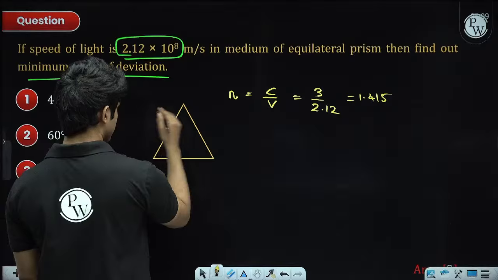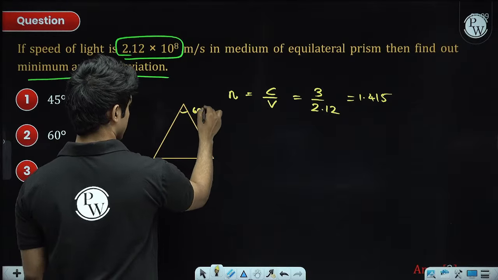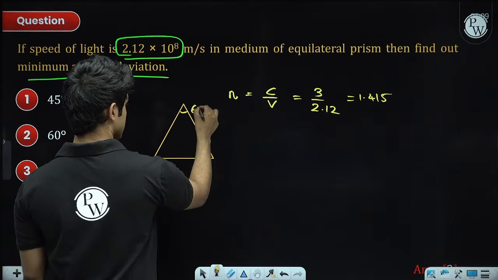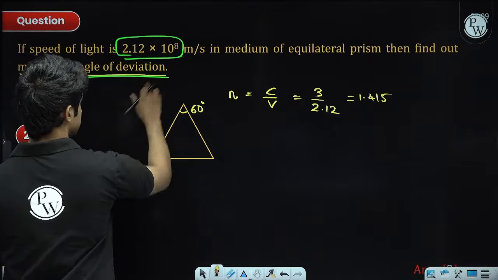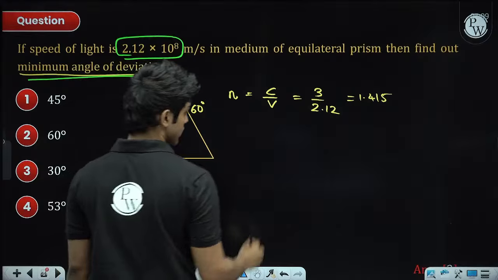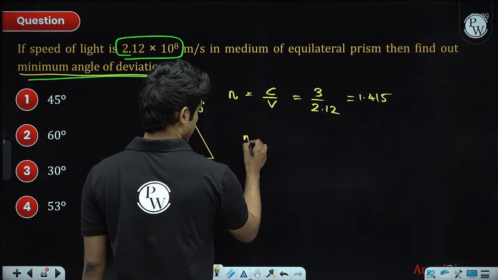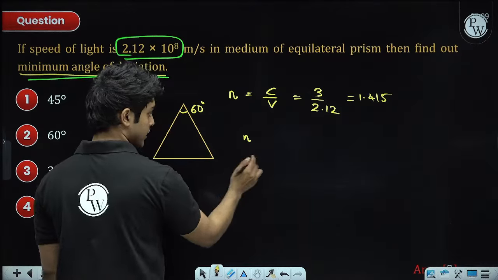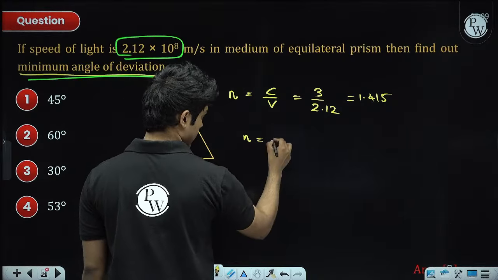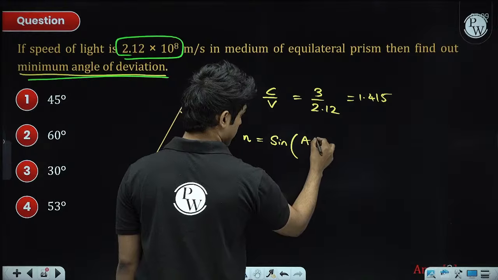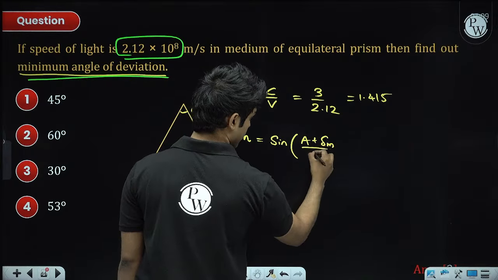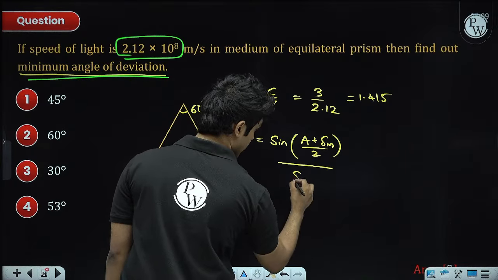The angle of the prism is 60 degrees. There is a formula for delta minimum, the minimum angle of deviation, relating it to the refractive index of the prism: n equals sine of (A plus delta minimum) by 2, divided by sine of A by 2.